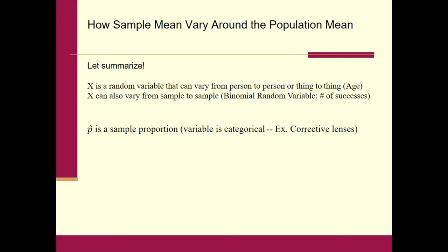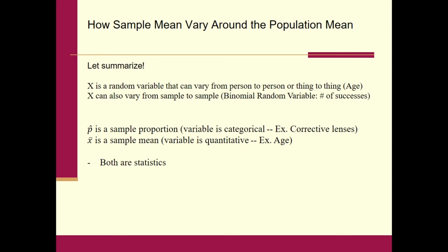Once the underlying variable is categorical, the data that we collected is categorical, probably we're going to look at proportions. Thus, p hat for a sample proportion. X bar, what we're studying today, is a sample mean. And the reason why we've changed over is because now the variable is quantitative, like age, all right?